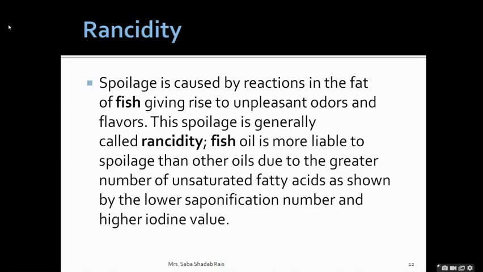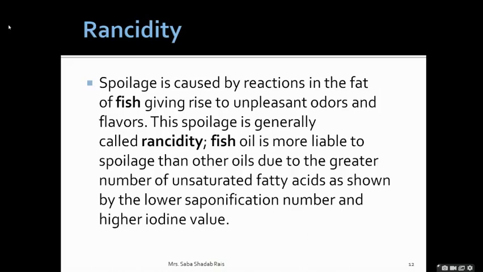Then the next thing is rancidity. We know what rancidity is. Rancidity, see, you must remember: autolysis is amino acid or protein degradation. Fat degradation is called rancidity. Now, what will happen in the case of rancidity? Just now I told you what rancidity is. It is the breakdown of the fat.